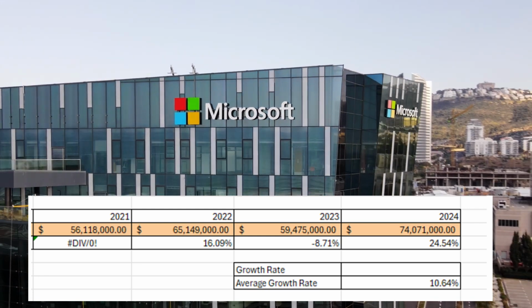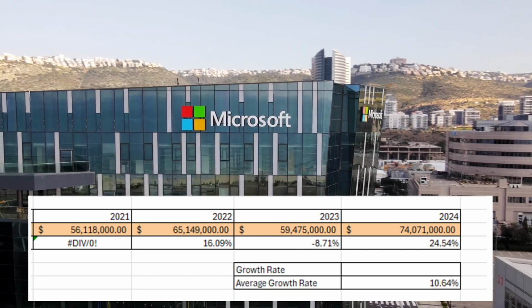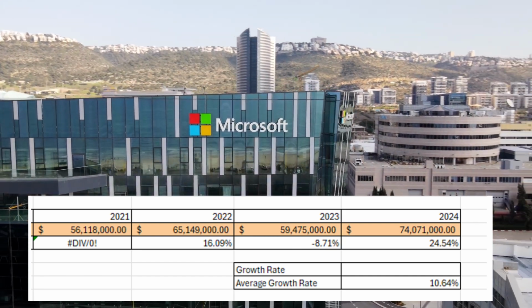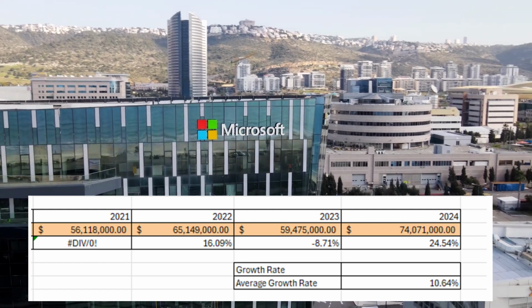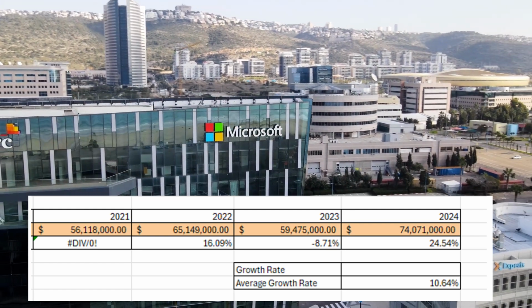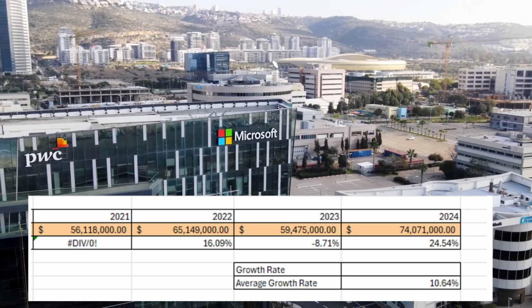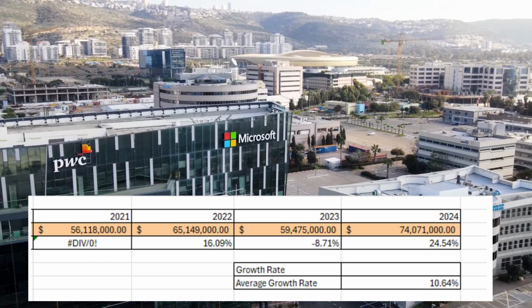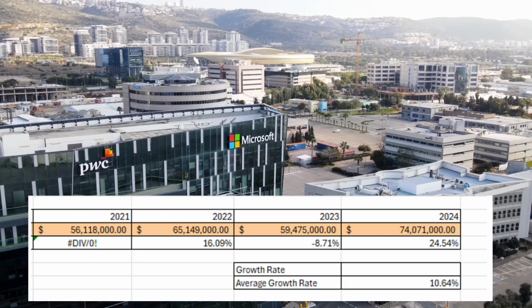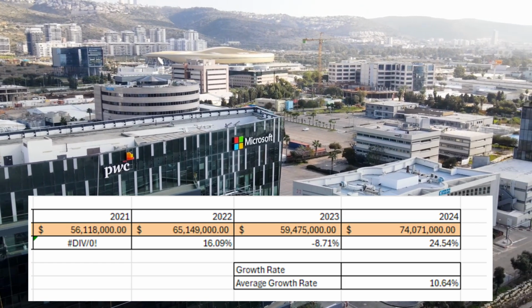But 2022 to 2023 was not a good indicator because obviously cash flows decreased. So I actually think the growth rate that we're working with is probably somewhere between 10 to 20%. I think that's a good estimation for how much Microsoft will grow on average in the next 10 years.